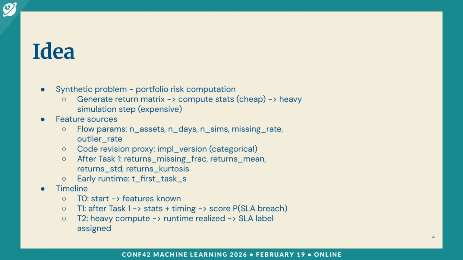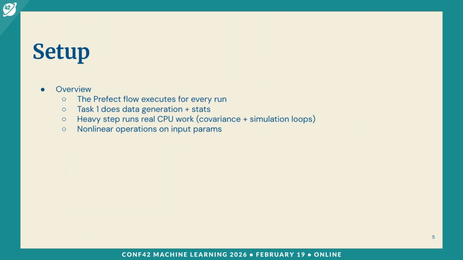Now, we run an actual Prefect flow end-to-end, and the first task generates correlated returns, injects the missing values and outliers, and computes ship statistics. Then the heavy task does the real CPU work. And this is where we can avoid wasting time. And the parameters are not just linearly contributing to the runtime.